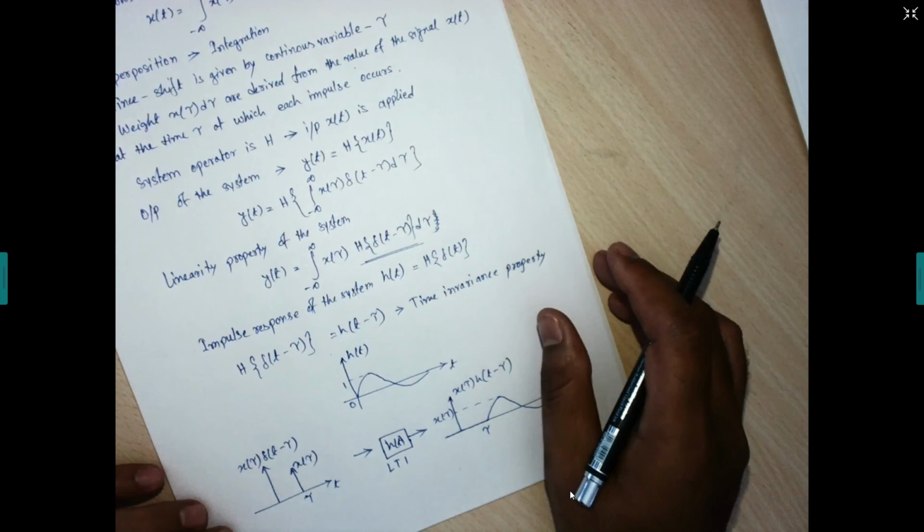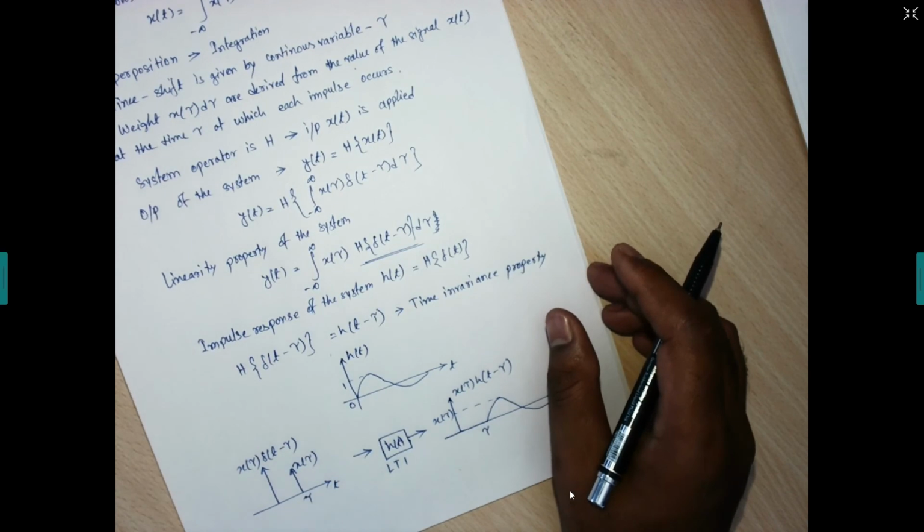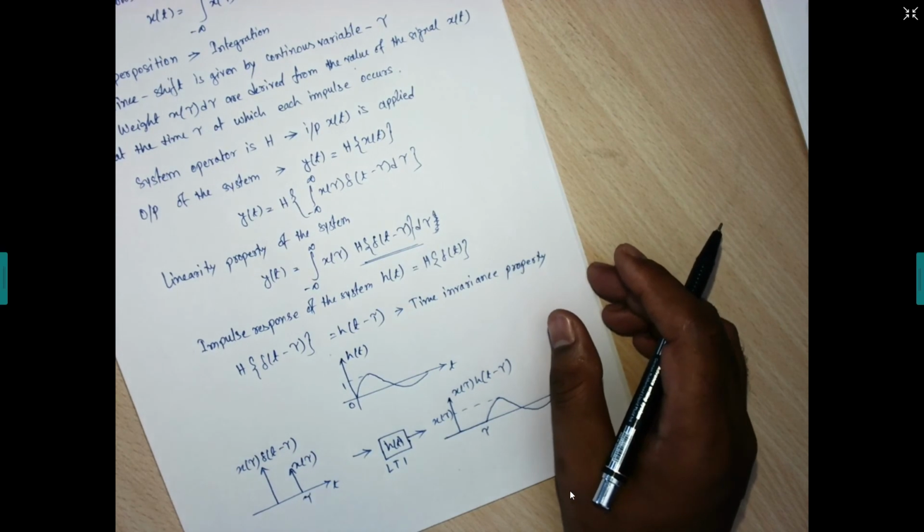Clear? So this property is the same as the integration we have been doing for a signal with an impulse, right? This is the property of the impulse signal. When a signal is multiplied with the impulse and that product is integrated, we get the signal exactly at the location where the impulse exists.